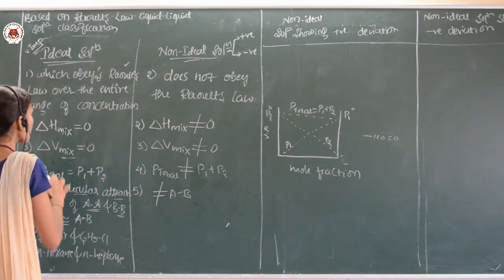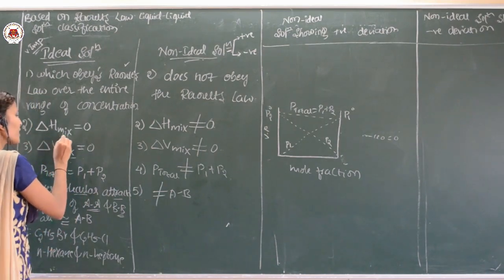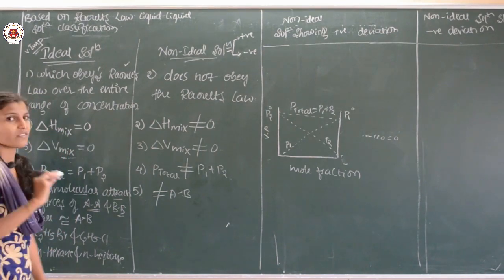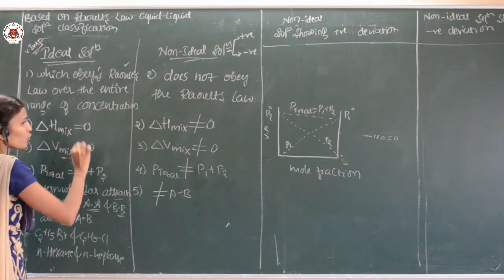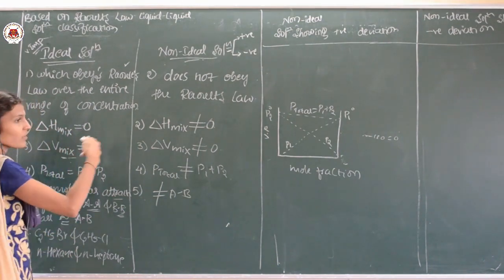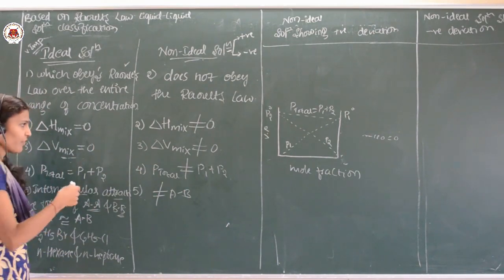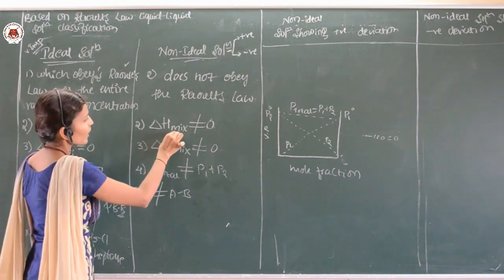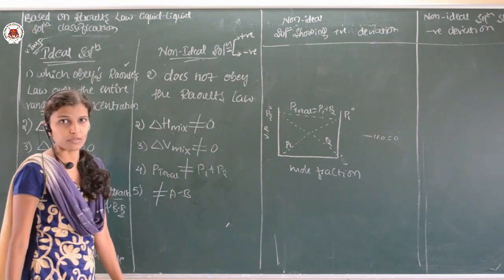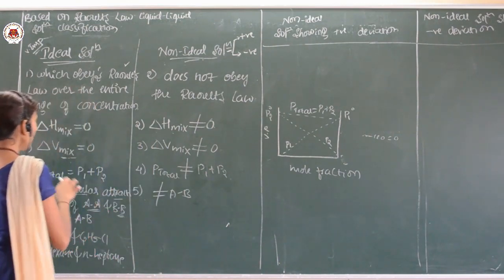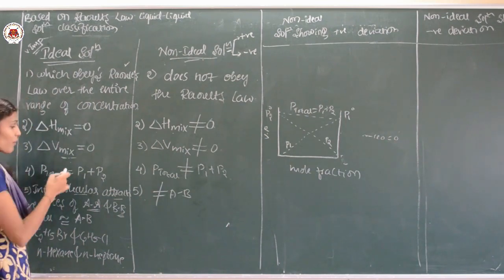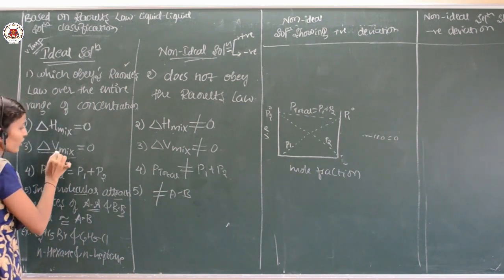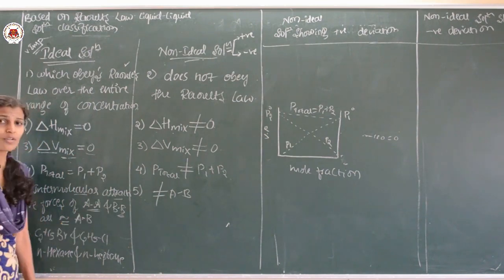Clear? And second point, the change in enthalpy after mixing will be 0, that is, delta H mixing is equal to 0. I explained this already. And here delta H mixing is not equal to 0. And here delta V mixing is equal to 0. It means after mixing the change in volume becomes 0.